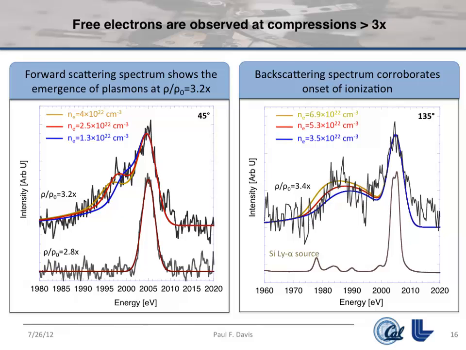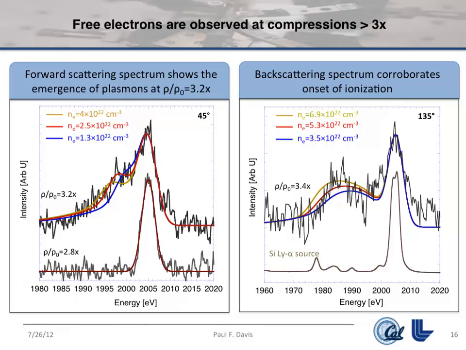If you increase compression slightly, however, this feature appears to the red of that elastic feature, which is a plasmon signature. So this is basically what happens when you scatter off free electrons in the system, just bouncing around against each other at a characteristic frequency that you can relate back to an electron density. So that's basically a measure of free electron density, and we can fit it with a code that calculates this stuff.